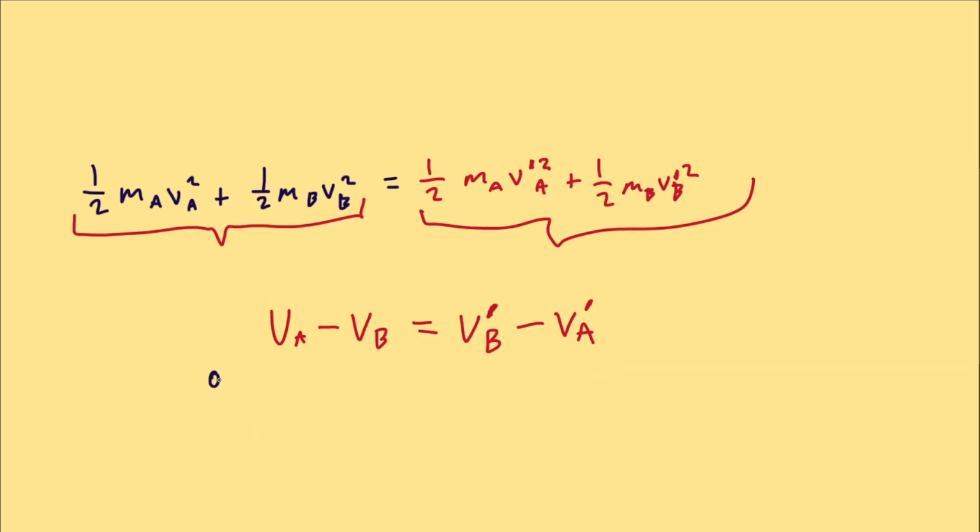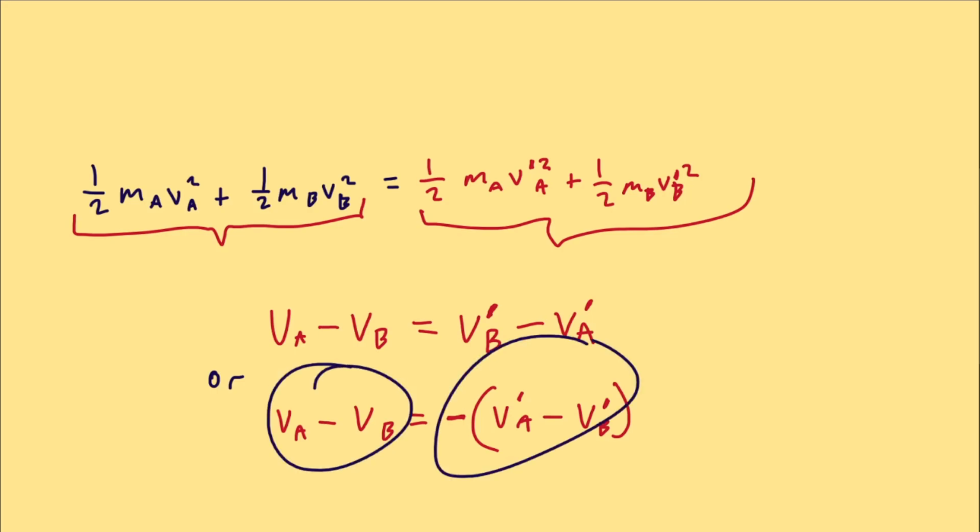Another form of this equation is velocity of A minus velocity of B is equal to minus velocity A after minus velocity of B after. This is interesting. That means the relative speed of the two objects are the same regardless of mass, even though it's in an opposite direction.